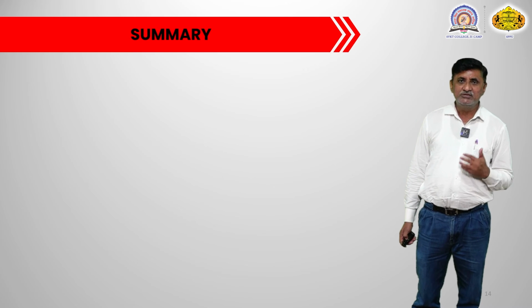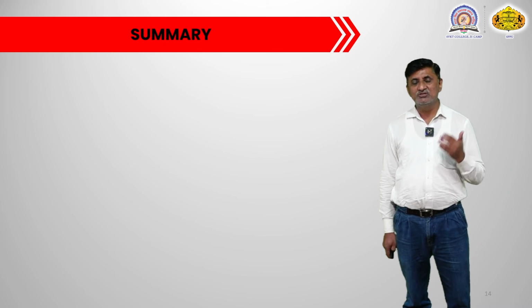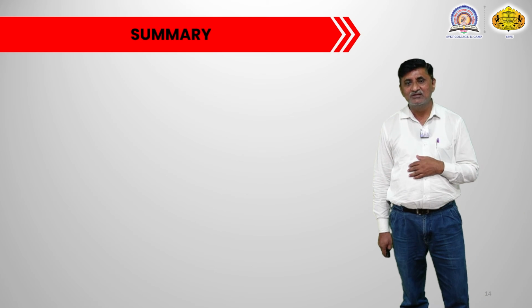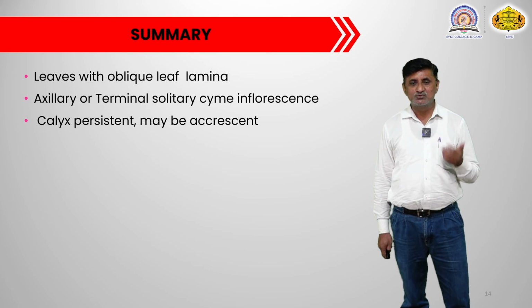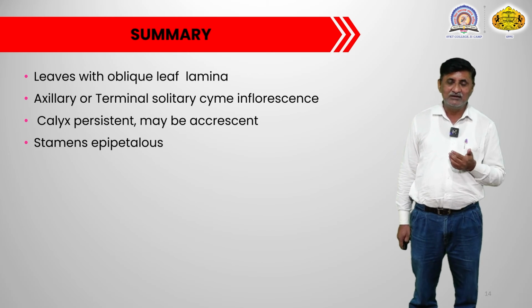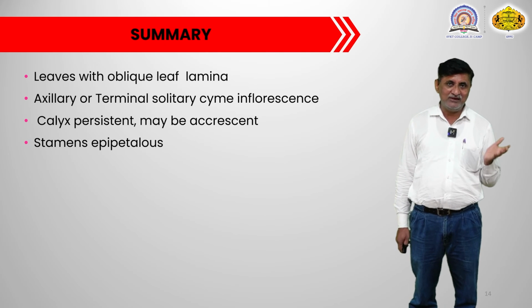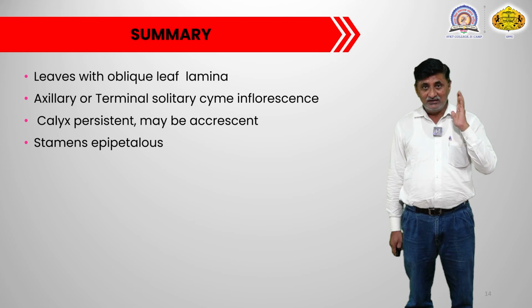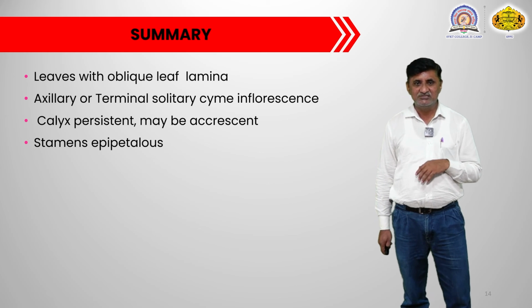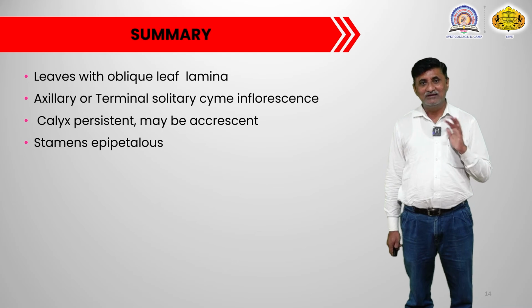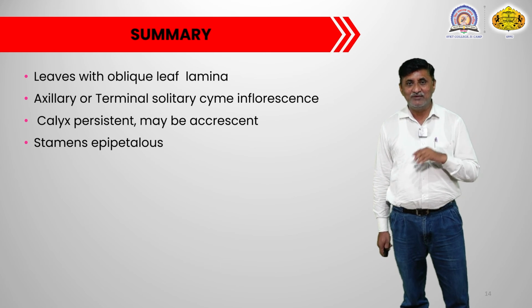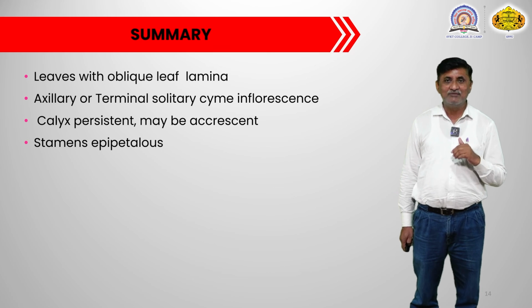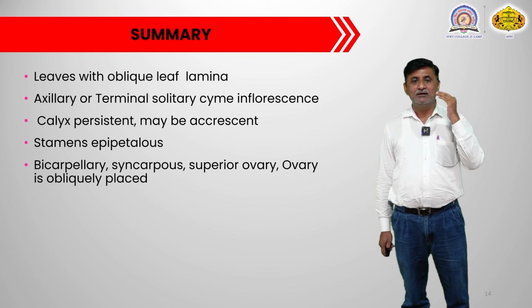So in this way we learn the different points with respect to this particular family Solanaceae. Now we will just summarize what we learned about the Solanaceae. As I have mentioned, the plants belonging to the Solanaceae may be annual or perennial. Mostly they are herbs or shrubby in nature. Their leaves are simple, alternate, but the important character in the leaves is that they have an oblique leaf lamina, meaning one side of the lamina is short and one side is long.